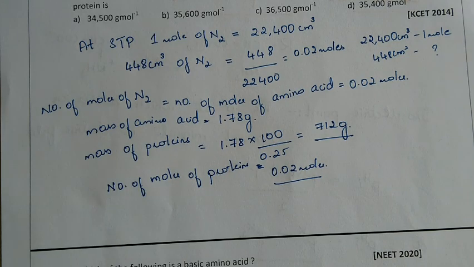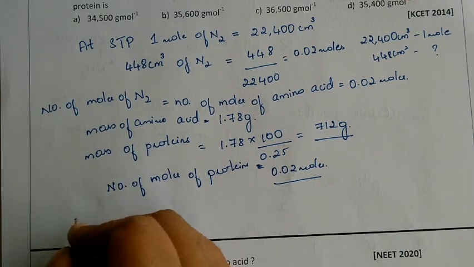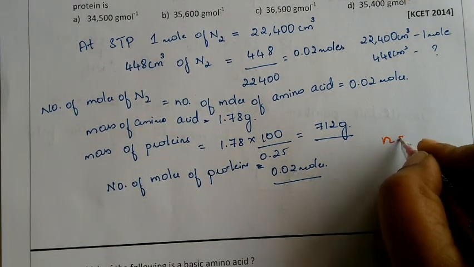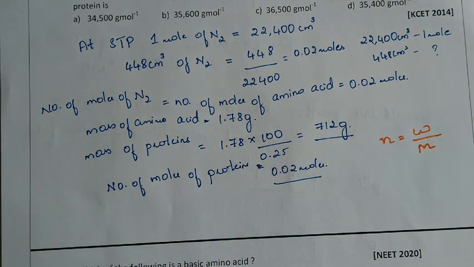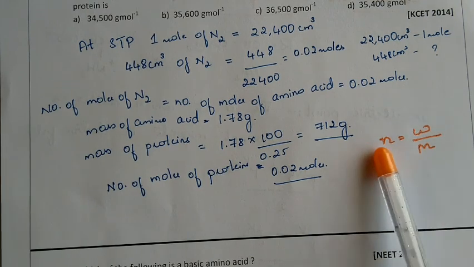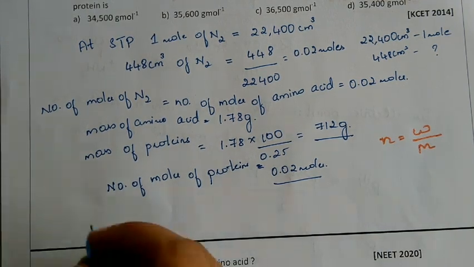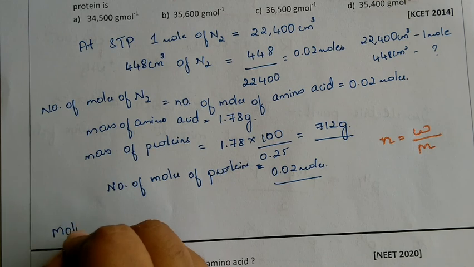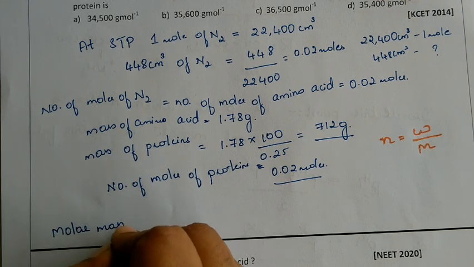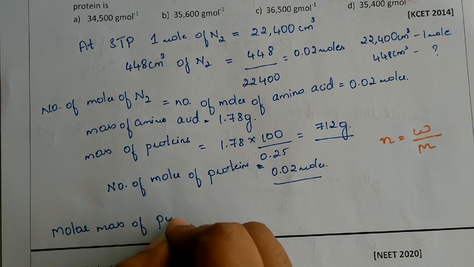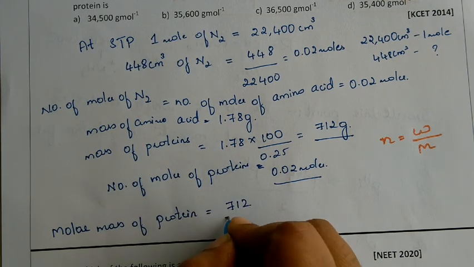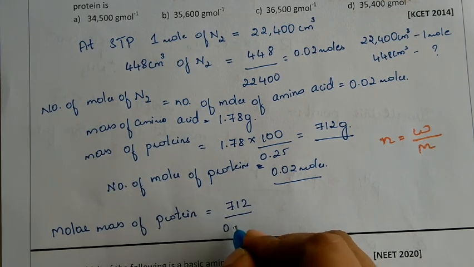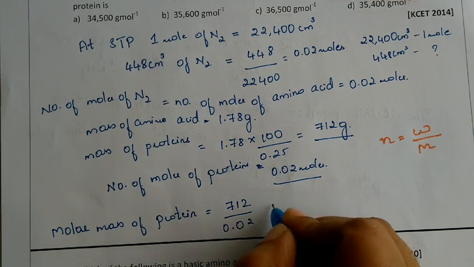So we have a formula: number of moles is equal to mass divided by molar mass. That is the formula we have. Number of moles we know, mass we know, molar mass we need to calculate. So molar mass of protein is equal to mass, 712, divided by number of moles, 0.02.